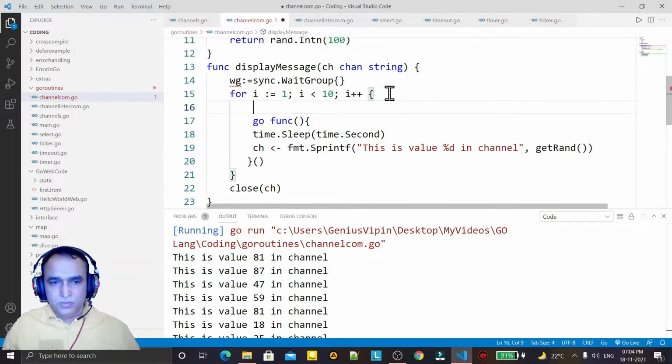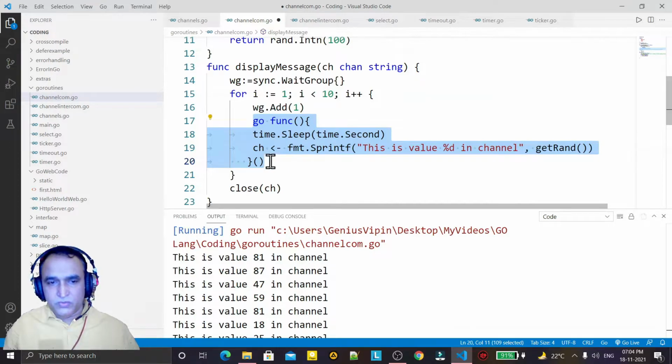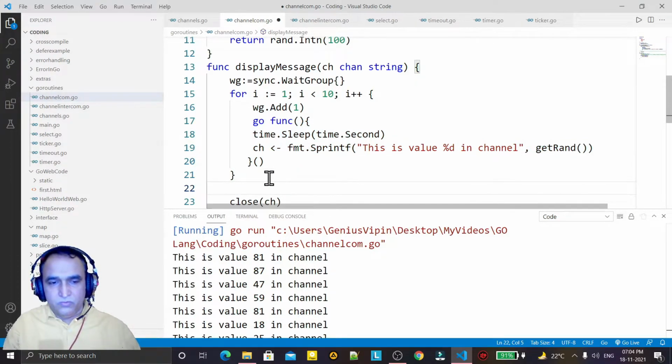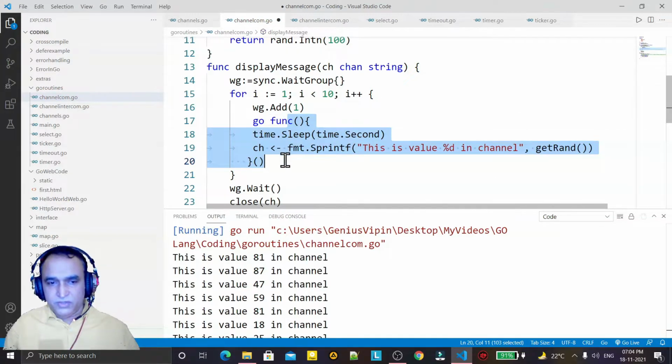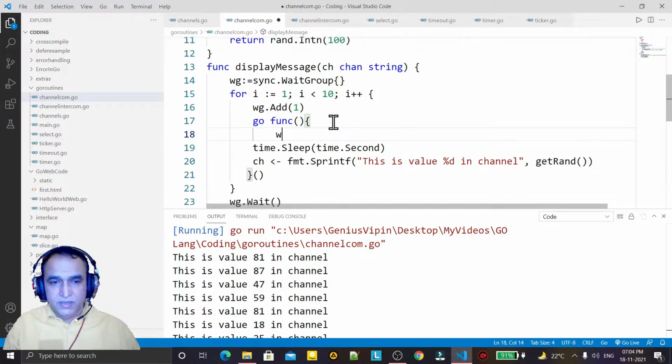In this function I'm calling this again and again. So in this for loop I am using the Add function with 1, so each and every time, 10 times, I will add a 1, so it will run as many times as the goroutine is going to execute. Now I'm going to wait here till the execution of this goroutine finishes, and then I say wg.Done when the work is finished. So I say defer. Defer means it is the last statement. So I do this defer also.